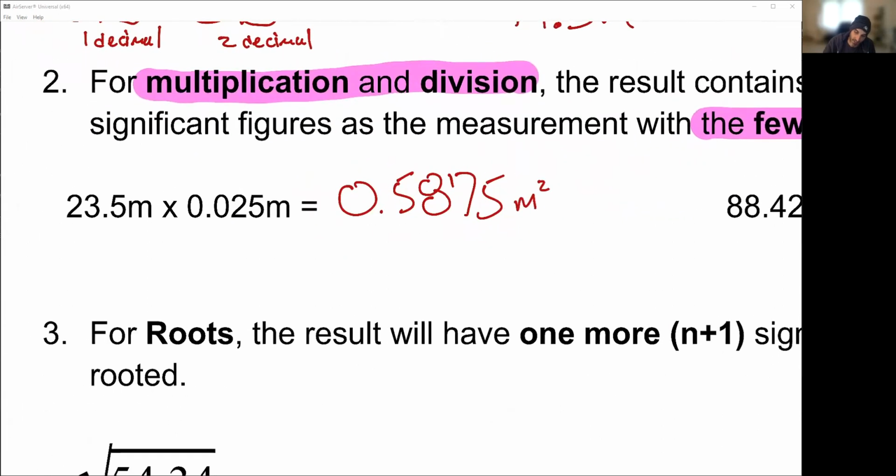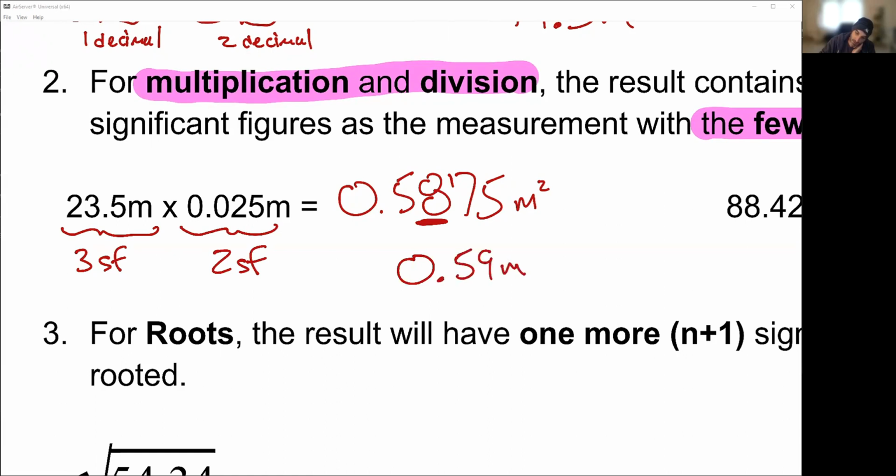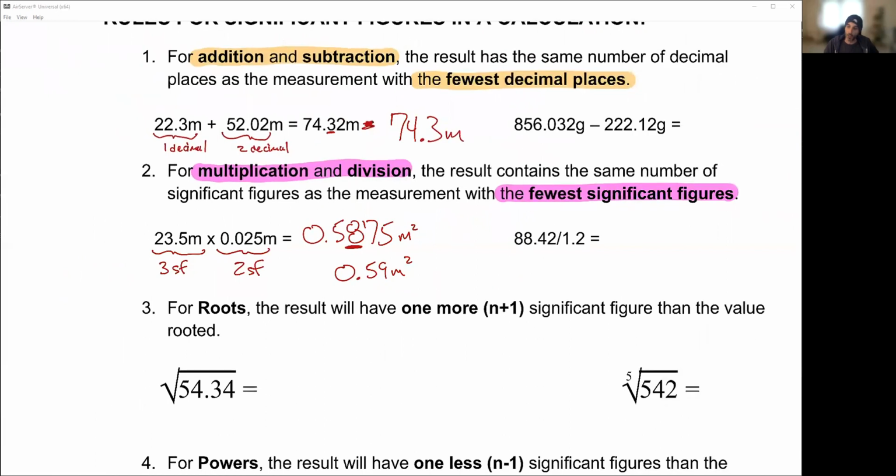Now, how many sig figs do these things have? Well, this number has 3 sig figs. This number has 2 sig figs. That means my answer is limited by the least accurate measurement. The second number has 2 sig figs, so we are limited to 2 sig figs. Round to that, the actual answer is 0.59 meters squared. Okay, we're always limited by the number of sig figs when it comes to multiplication and division. Those are the most important ones to remember.